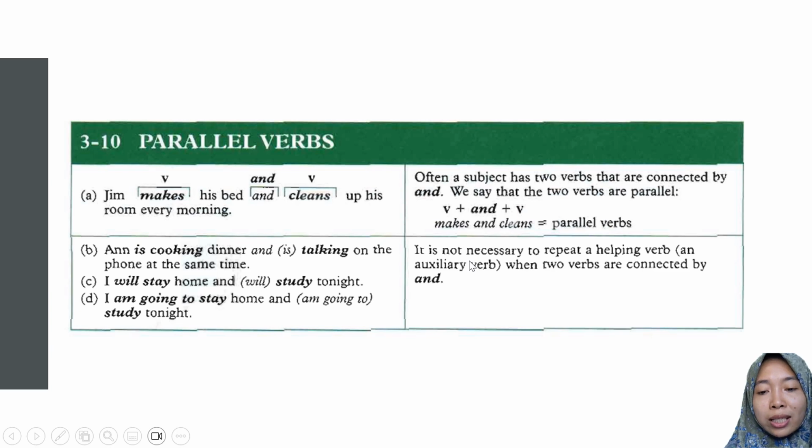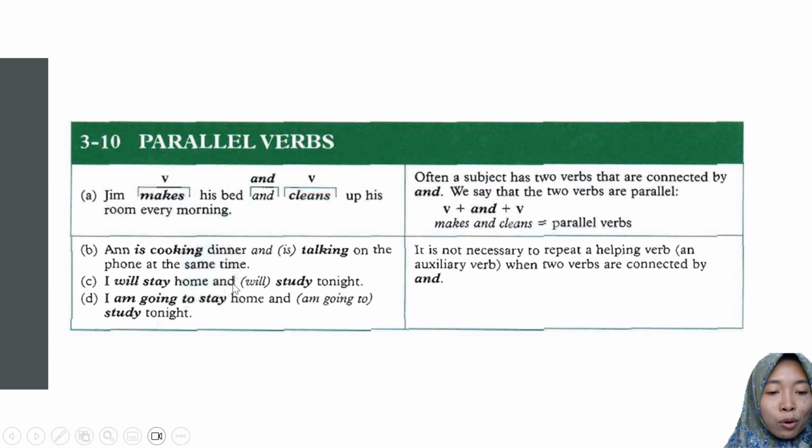It is not necessary to repeat a helping verb or an auxiliary verb when two verbs are connected by and. Have a look at B. Ann is cooking dinner and talking on the phone at the same time. So here is a helping verb, so you do not need to repeat this helping verb for the second verb.